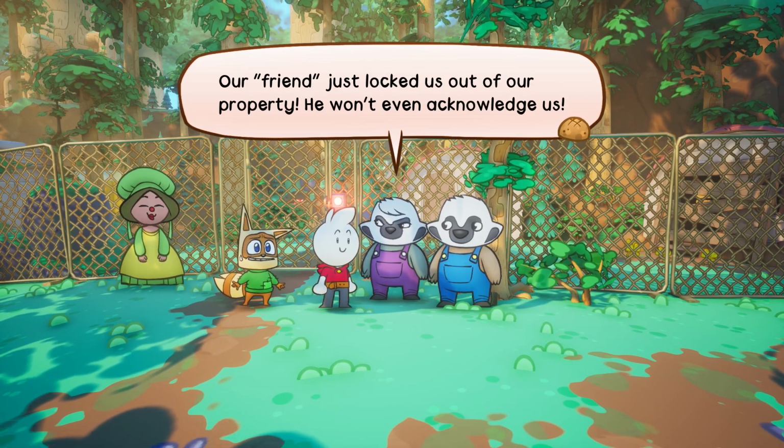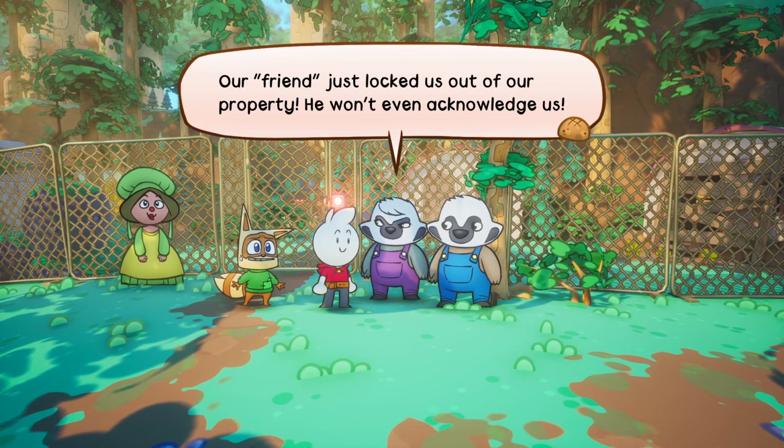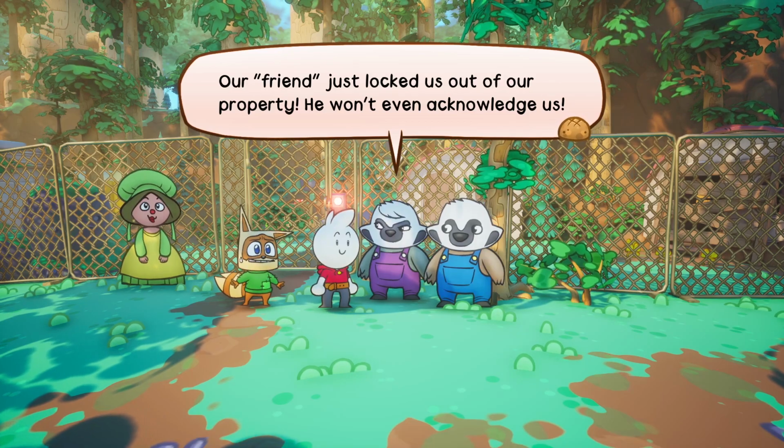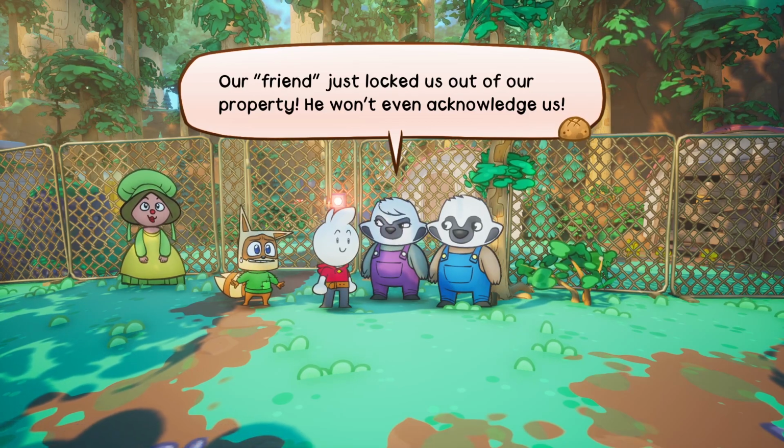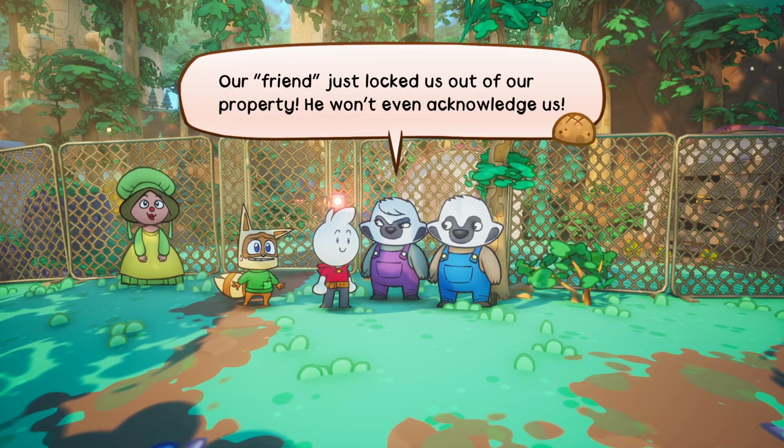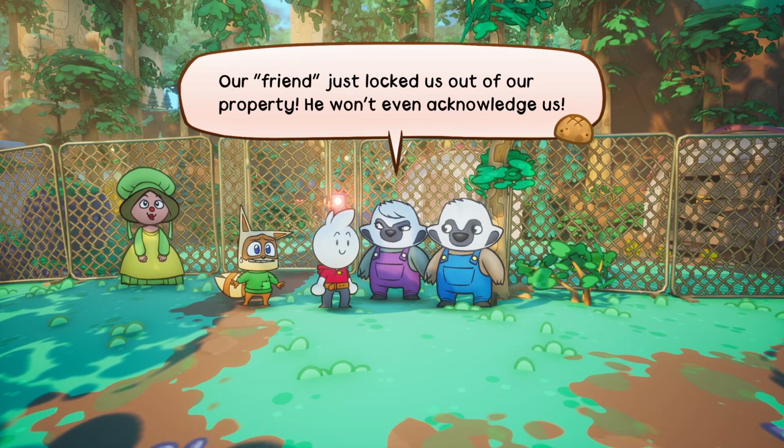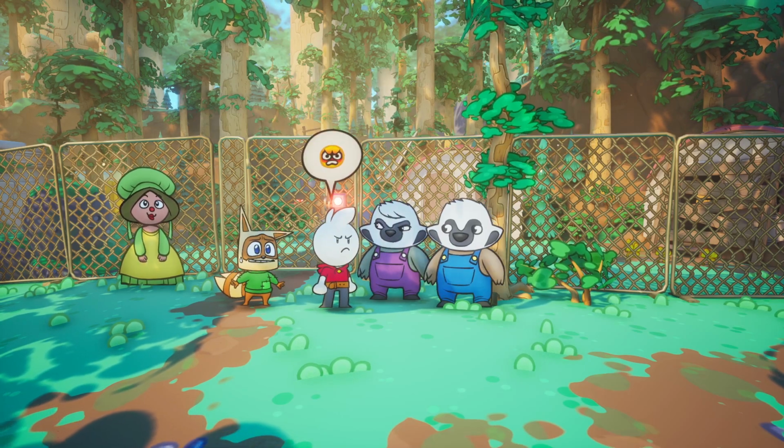And I like how the icon for skipping to the next dialog box is bread. It's pretty sweet. Get it? Sweet, because, okay, you get it.